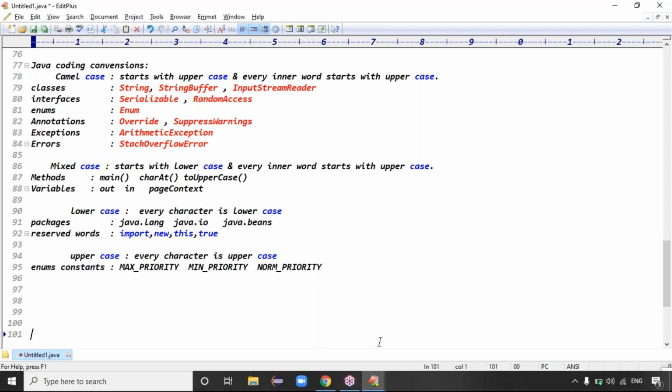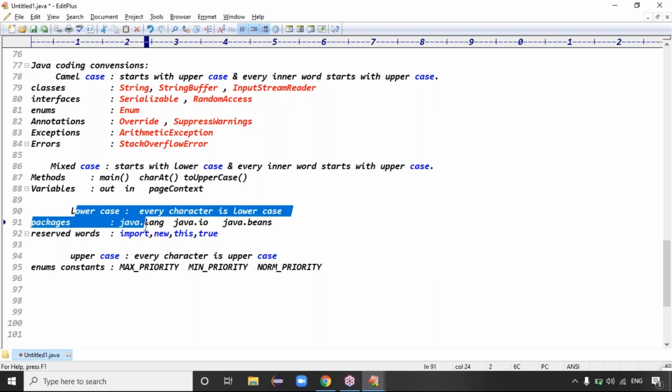True is a constant. True is not a keyword, guys. It is basically a constant, not a keyword. Are you clear? For packages and reserved words, every character should be lowercase.